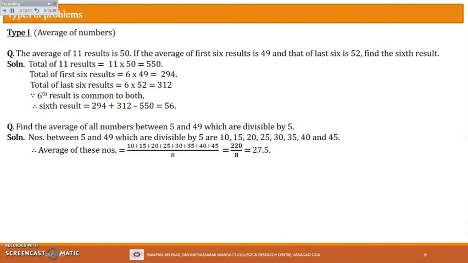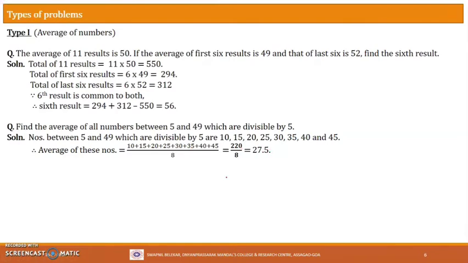Okay, so now to find the averages of these numbers, what do you do? By the definition, you add all these numbers and divide by how many numbers there are. So how many are there? 1, 2, 3, 4, 5, 6, 7, 8. So 8 of them are there, right? So to find the average of these numbers, we add all these numbers and divide by 8 in total. This sum is coming out to be 220. 220 by 8 will come out to be 27.5.